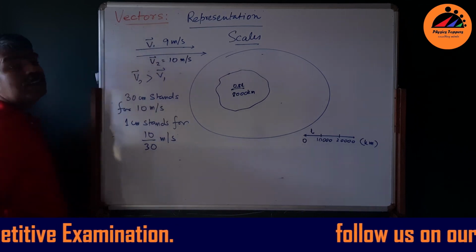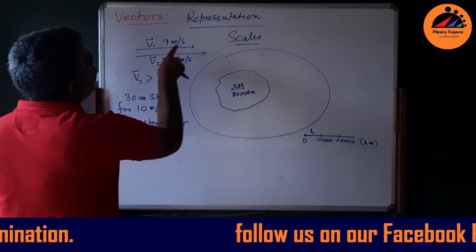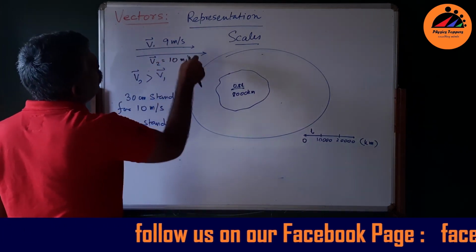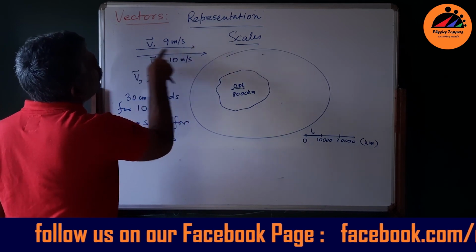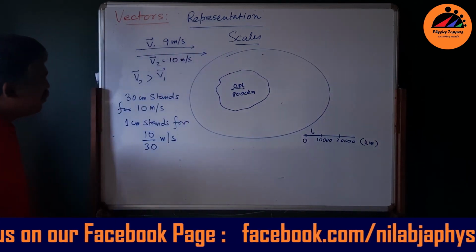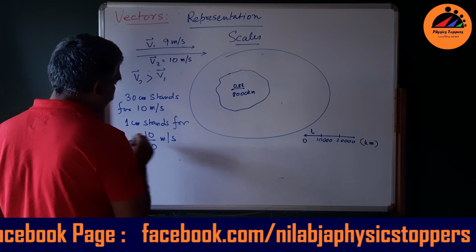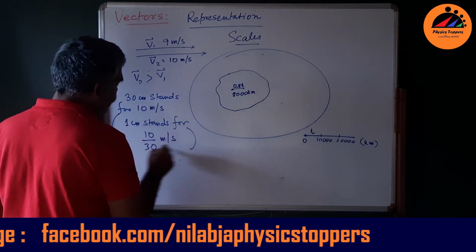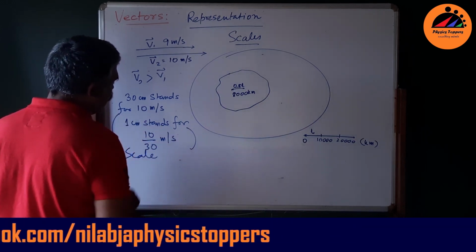So then how much for 9? This is 9 meters per second. So what should be the length of this arrow? I must go the other way around. Actually, this is the scale.